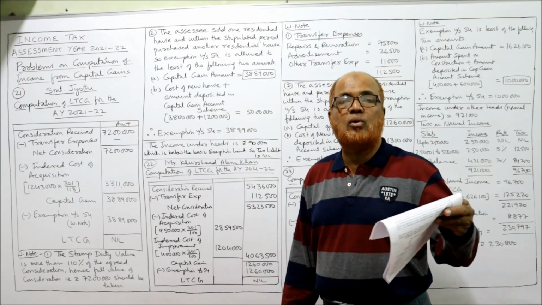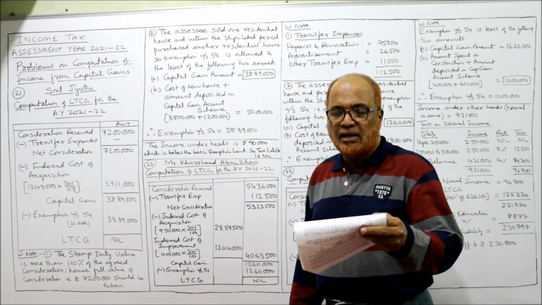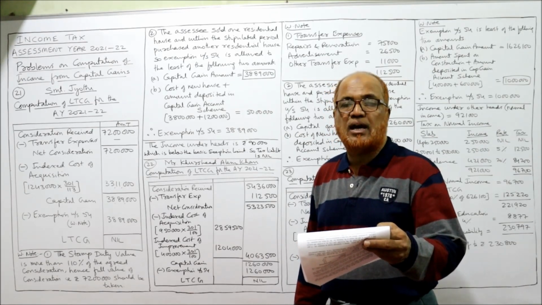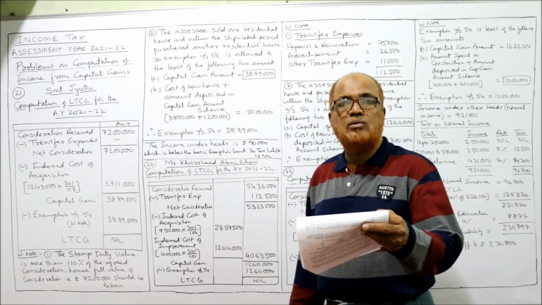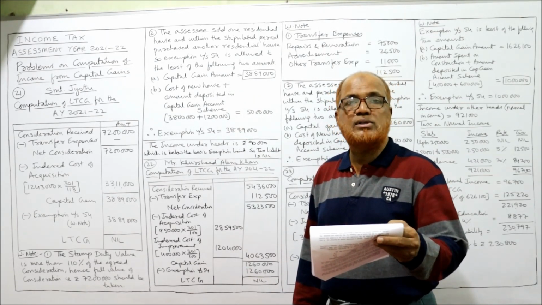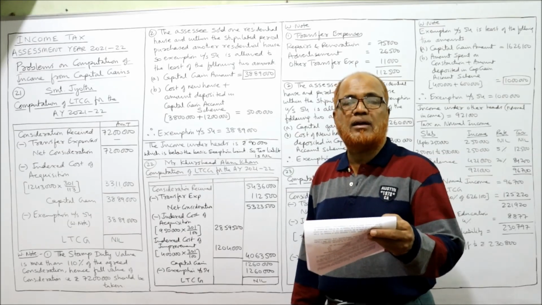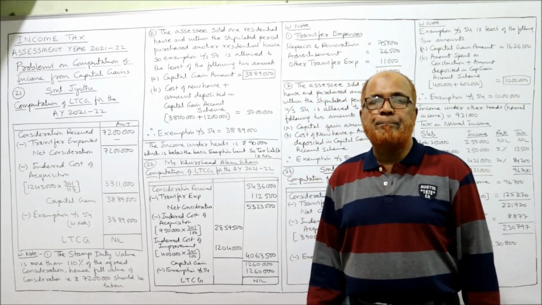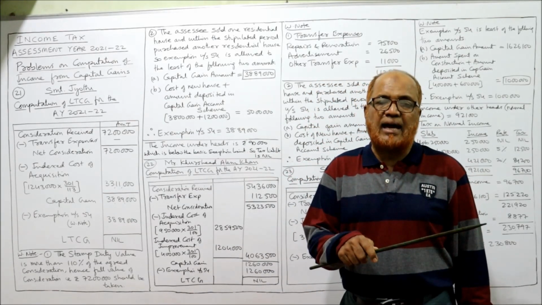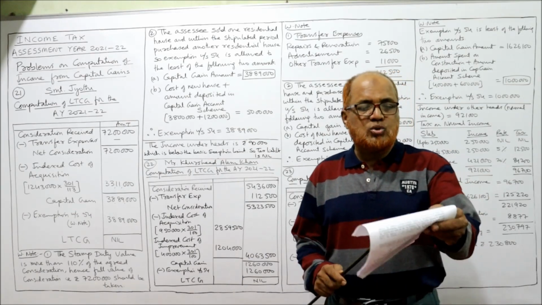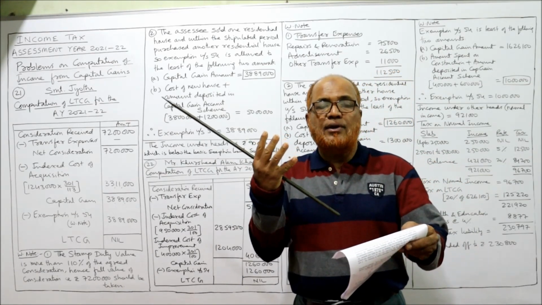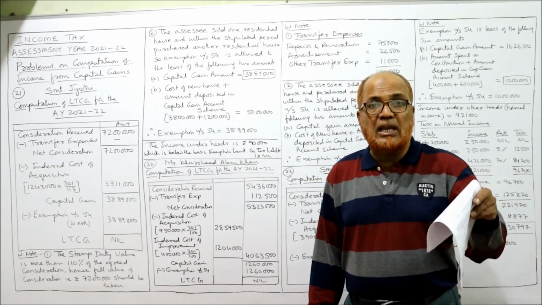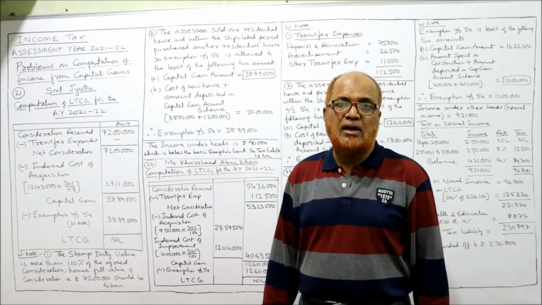Now the cost of acquisition is 4 lakh rupees, 28 years ago. That means before 1/4/2001. The fair market value on 1/4/2001 is 9,50,000 and the stamp duty value is 9 lakh. So here stamp duty value is less, whereas fair market value is more. So we take the fair market value. If an asset is purchased before 1/4/2001, the assessee can choose either the actual cost or FMV. The actual cost was only 4 lakh rupees, whereas fair market value is 9,50,000. So the assessee will choose 9,50,000 as the cost of acquisition.